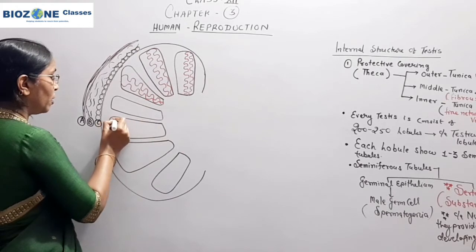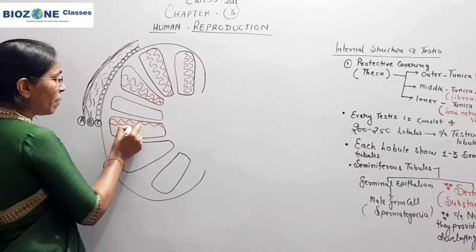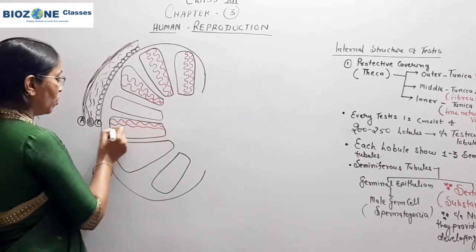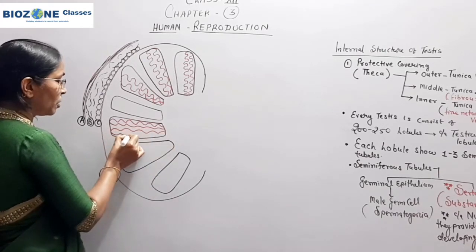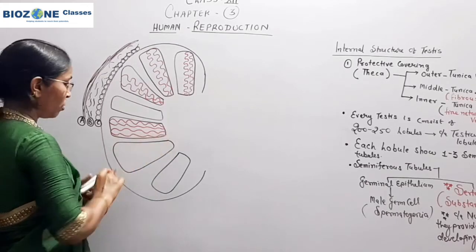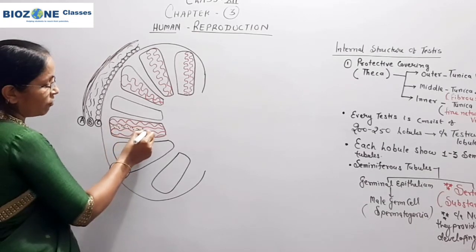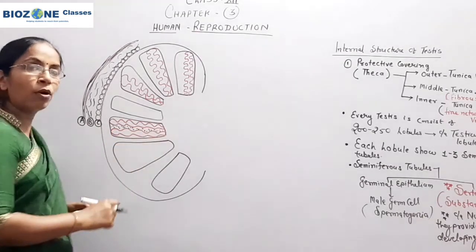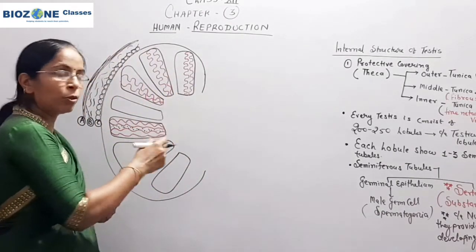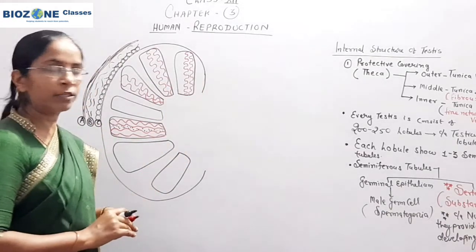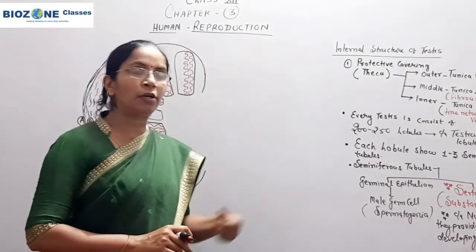Here I draw two seminiferous tubules, because between the seminiferous tubules a fluid-filled space is present. That space is called the interstitial space. So between these two seminiferous tubules, this fluid-filled space is available, and that is called the interstitial space. Now here you remember the seminiferous tubule. Separately we draw the diagram for the seminiferous tubule. Then we study the germinal epithelium and Sertoli cells.